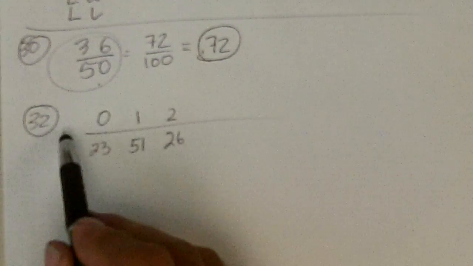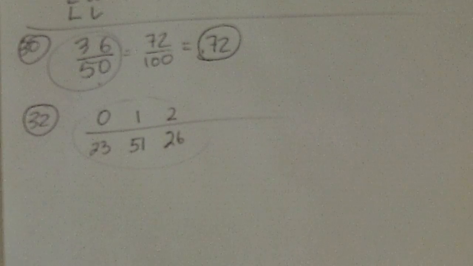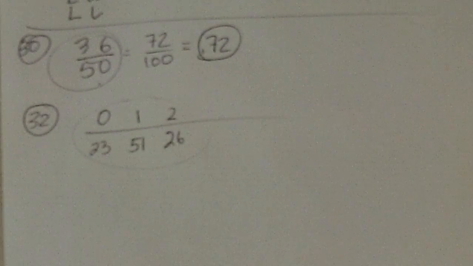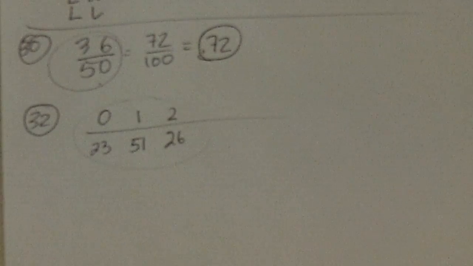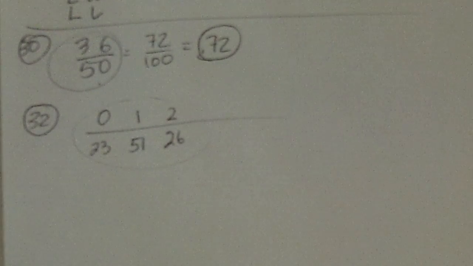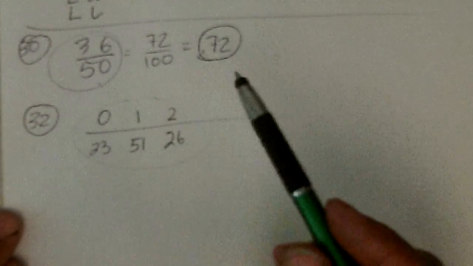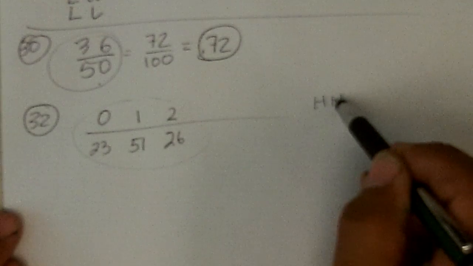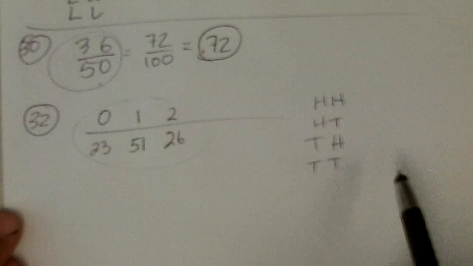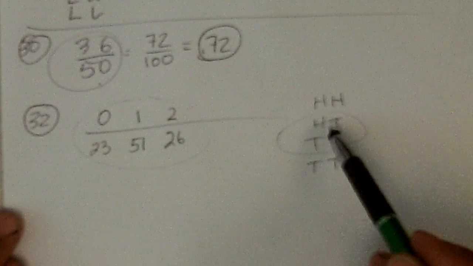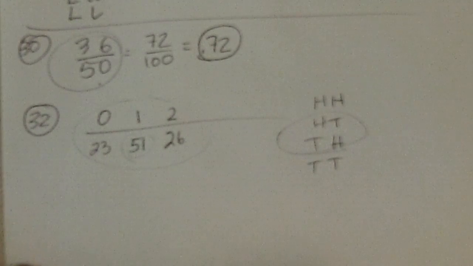So now we're getting a probability distribution that's not theoretical. We're getting the probability distribution that is relative frequency. And do you have a reason to suspect that the coin is unfair? Well, what do we normally expect? Since the outcomes are heads-heads, heads-tails, tails-heads, and tails-tails, 1 head should happen half the time. Well, 51 out of 100 is close to half.